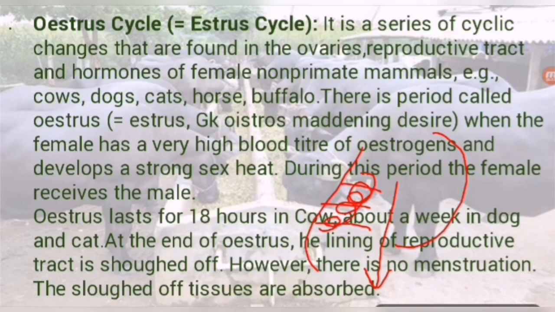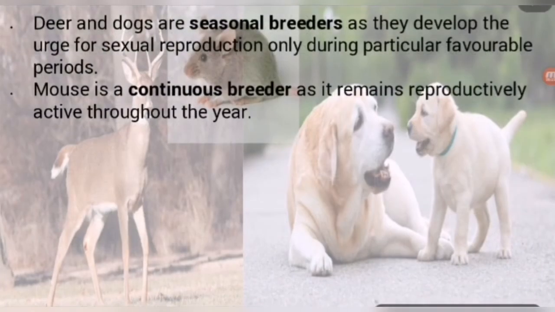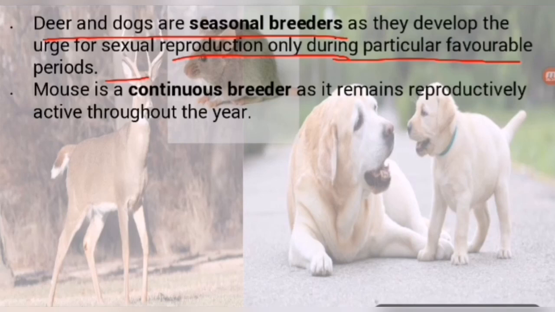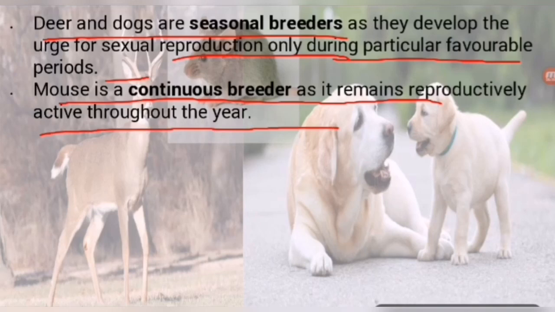So I think you are understanding, students. This is the main difference between the oestrus cycle and the menstrual cycle. Students, this is the ending portion. In the end we will discuss that deer and dogs are seasonal breeders, as they develop the urge of sexual reproduction only during a particular favorable period. You know very well, mouse is a continuous breeder, as it remains reproductively active throughout the year. So mouse is the continuous breeder, and dog and deer are seasonal breeders.